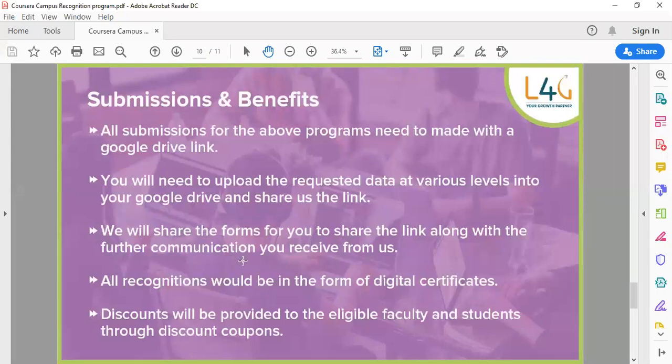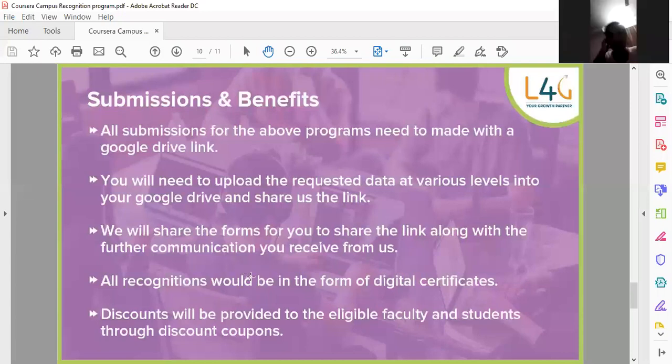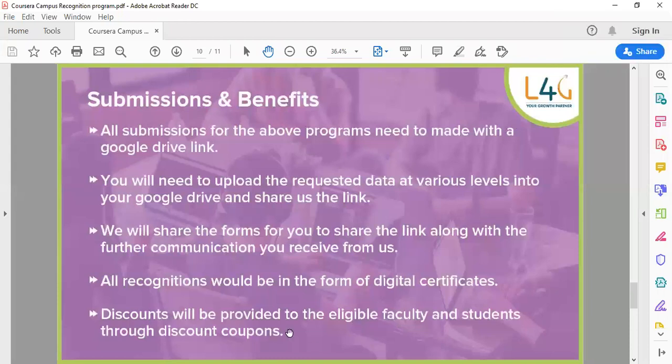Next, every communication will be made directly by Coursera or L4G to you only. You will get direct links, and the communication will be between you both only. So we also cannot know whether you have got the email or not. All the recognitions will be in the form of digital certificates only. And some discount coupons will also be provided, where if you want to enroll in further courses, they'll give some discount coupons based on the level of achievement which you have reached.